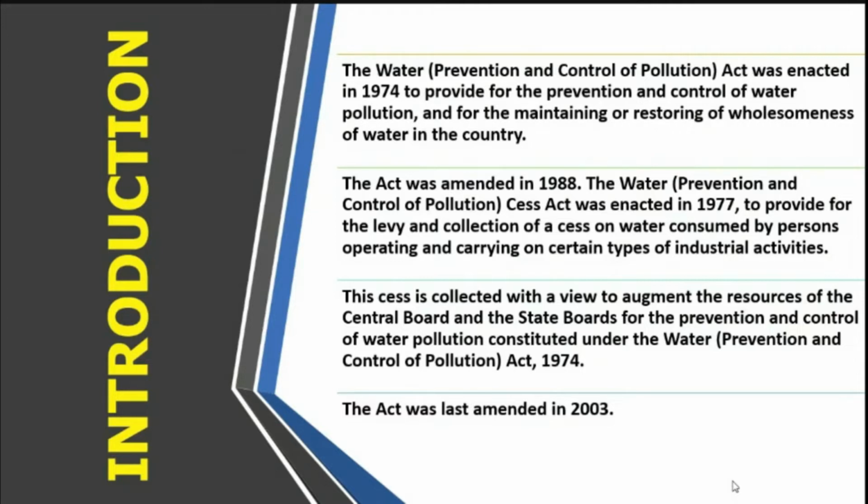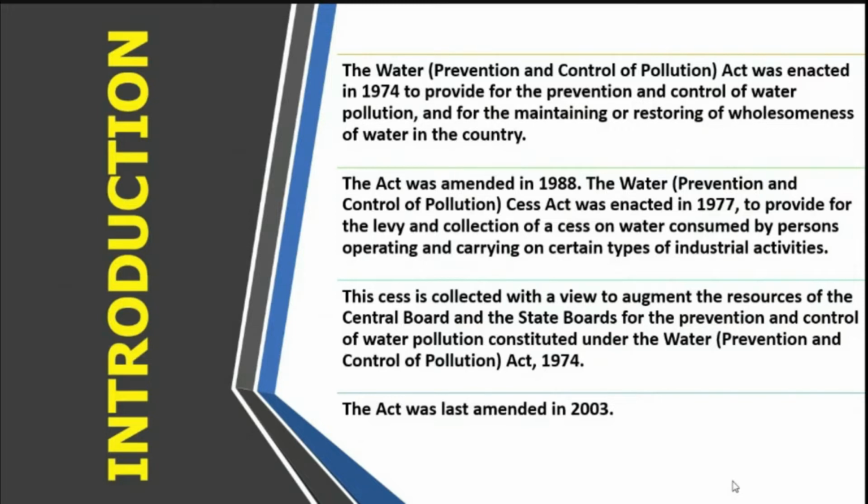This act is for the prevention and control of water pollution and the maintenance and restoring the wholesomeness of water, and for the establishment of boards for the prevention and control of water pollution.